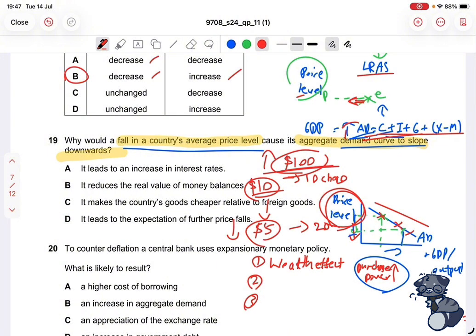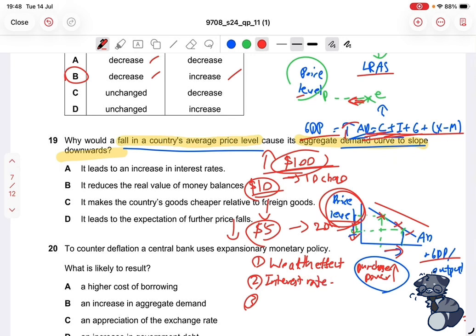So this is the wealth effect. Because of a decrease in price level and increased purchasing power, consumption increases, aggregate demand increases, and therefore GDP increases. And because this is due to a change in the price level, it moves along the curve and it has an extension, and that means it increases in our GDP. So that explains its gradient, or its relationship between price level and GDP. So that is the first reason. The second reason is the interest rate effect.